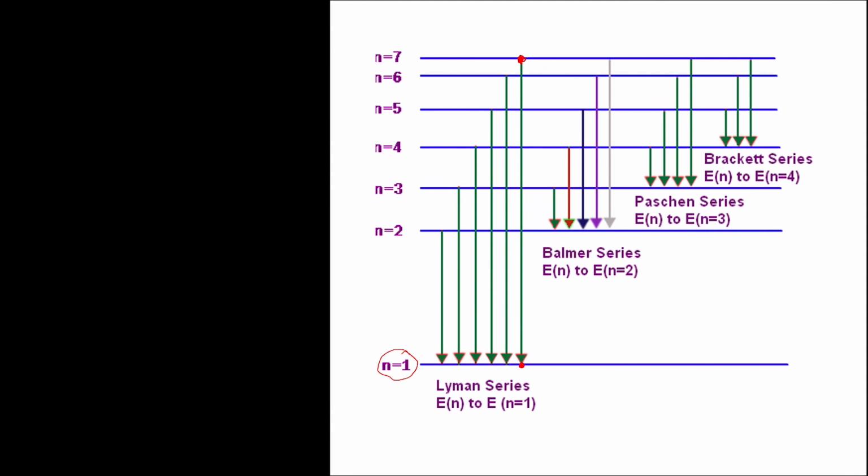Or the electron may first jump from n equal to 7 to n equal to 2 and then jump from n equal to 2 to n equal to 1. Each of these jumps will correspond to a particular frequency emitted by the electron. The frequency emitted would depend upon the energy which is given out during that transition.